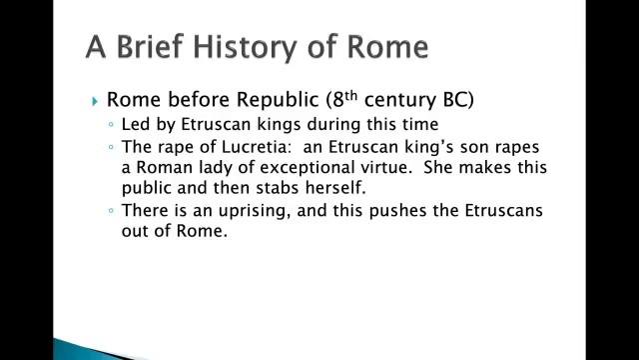Before Rome became a republic in the 8th century BC, it was led by Etruscan kings during this time. Now, an Etruscan king's son is going to rape a Roman lady of exceptional virtue by the name of Lucretia. She makes this public and then stabs herself. After her death, there's an uprising, and this pushes the Etruscans out of Rome.